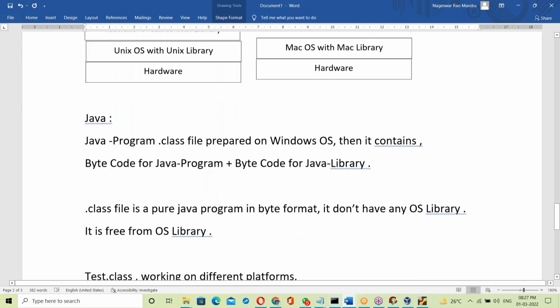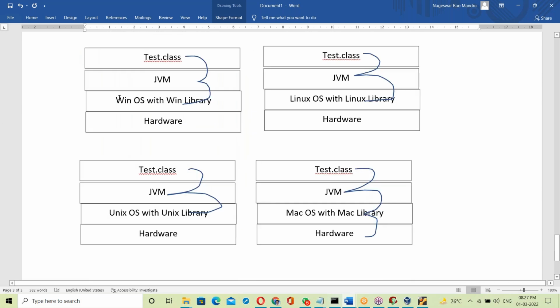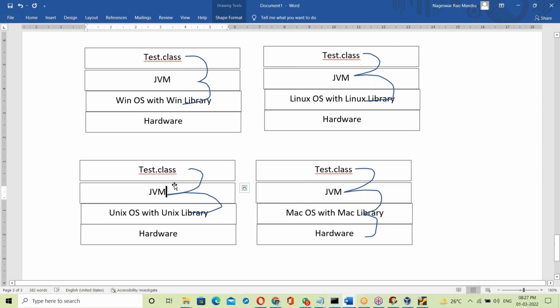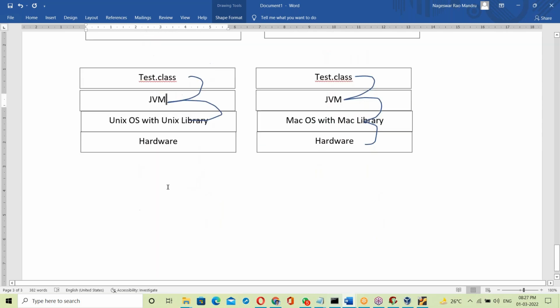But in Java, what happens depends on the OS. Every time the OS changes, the link changes. The Test.class file links with the Windows OS library, then Linux, then Unix, then Mac OS. Who does that? The JVM. Every time the OS changes, the link changes. That means dynamic linking.